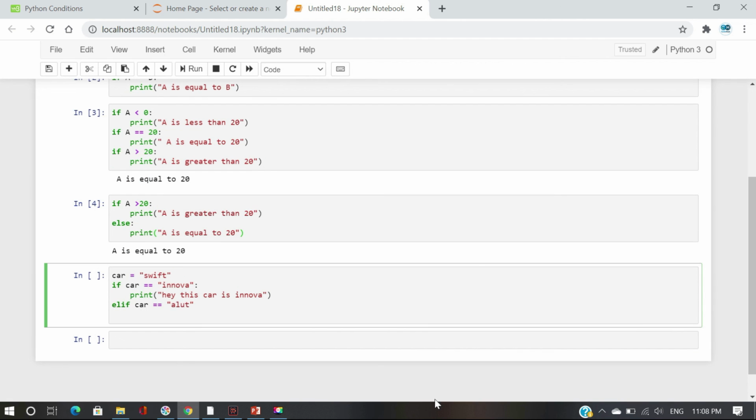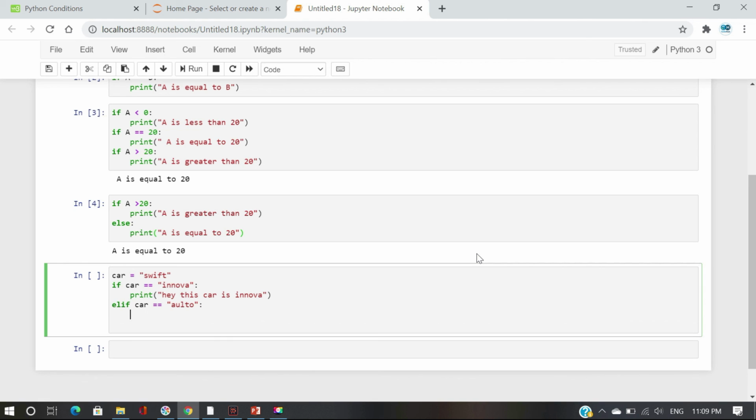Next, let's check elif. Elif, another car name is Alto. Close with the colon.